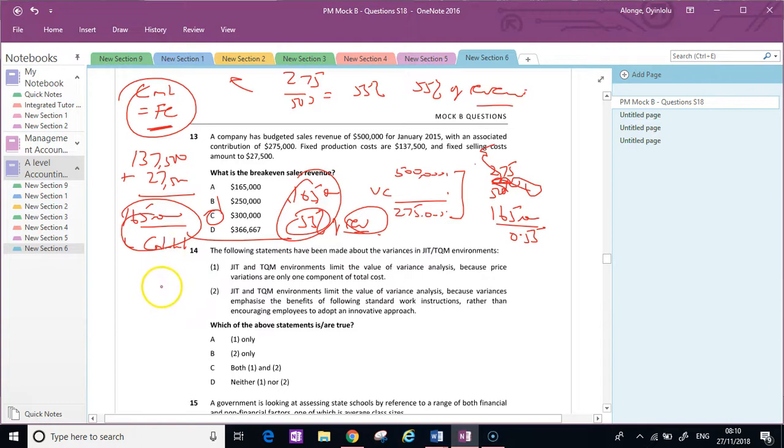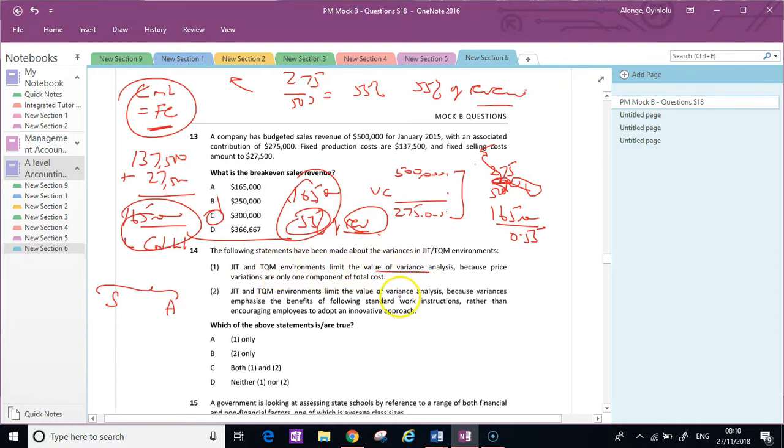So you can see really this is all about innovation and minimizing costs and keeping low stocks. So JIT and TQM aren't really about variance analysis. Variance analysis is very much about, we have a standard cost and we have an actual and we're comparing all the time. So JIT and TQM limit the value of variance analysis.